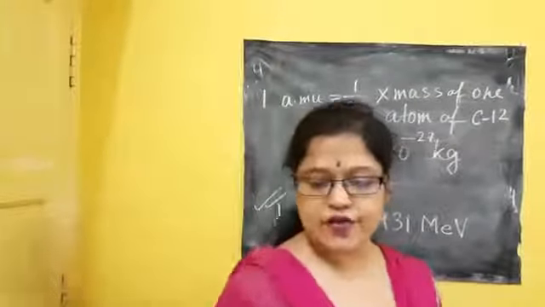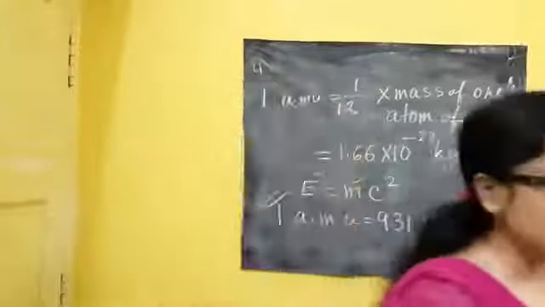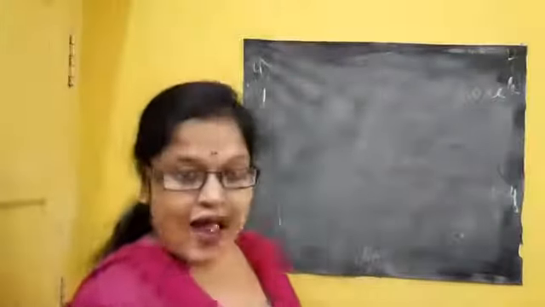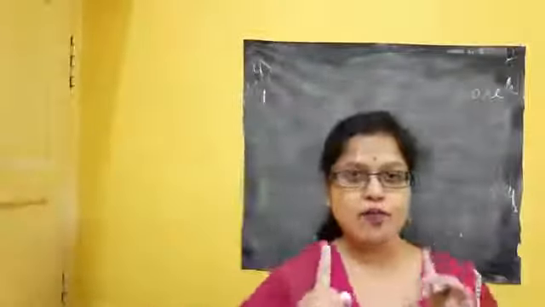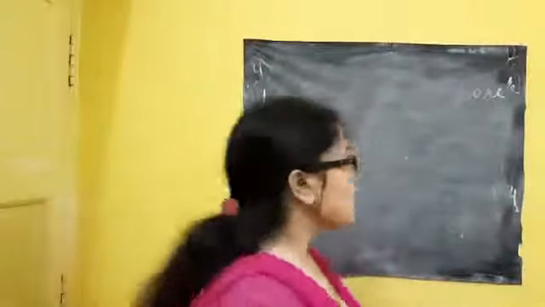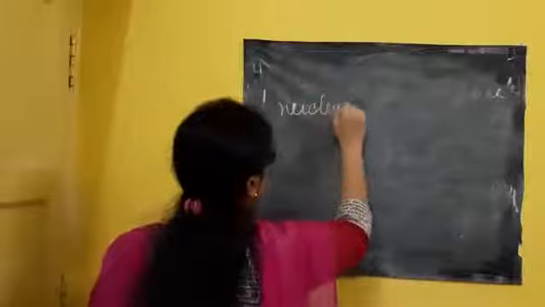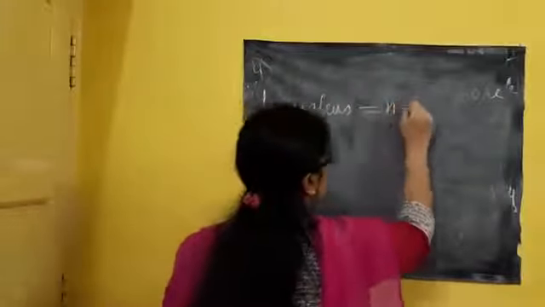What is mass defect? As we know, suppose I have an atom and I separately count the mass of neutron and proton. The nucleus means neutron plus proton.